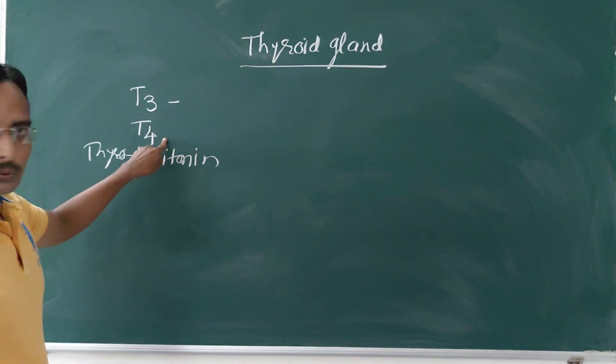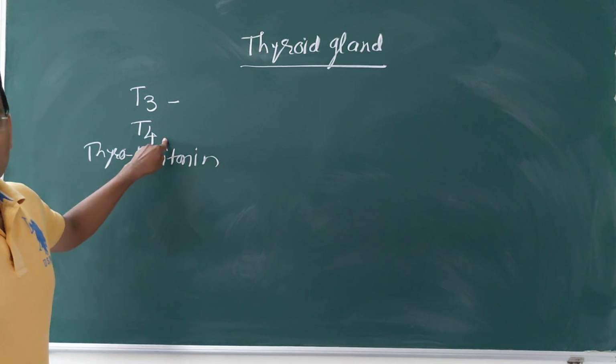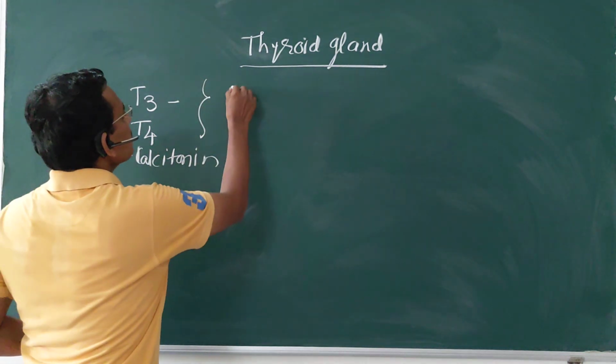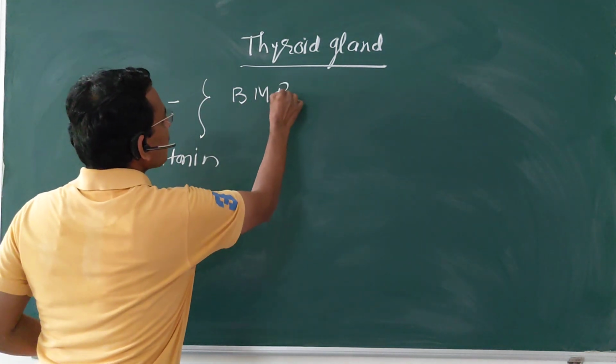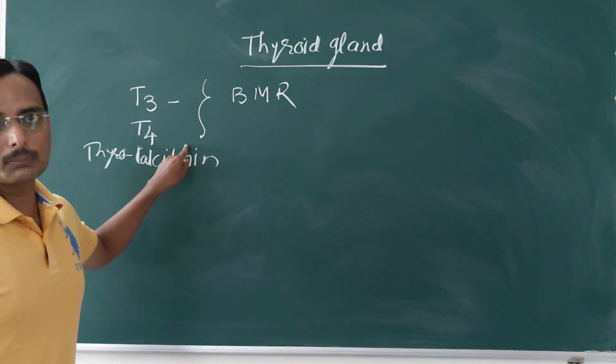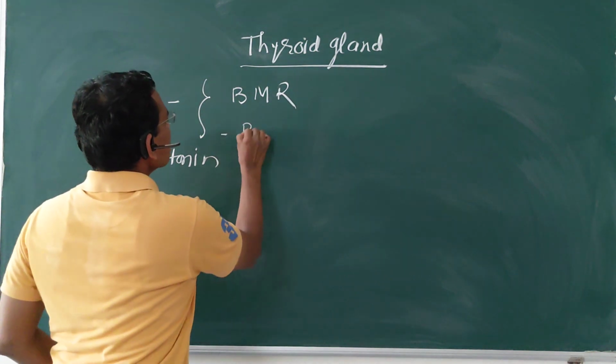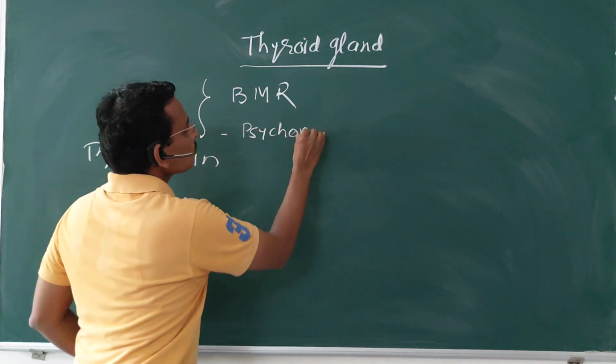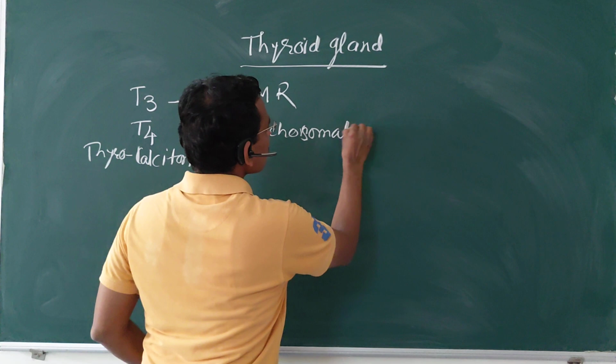Both T3 and T4 are responsible for the maintenance of the basal metabolic rate in our body. They are also responsible for psychosomatic growth.